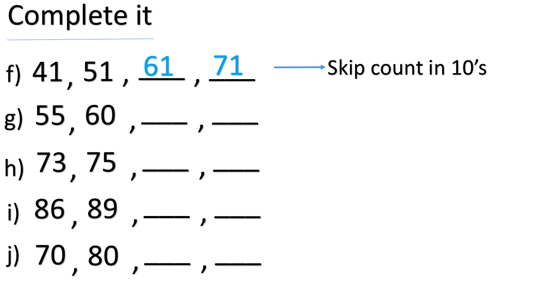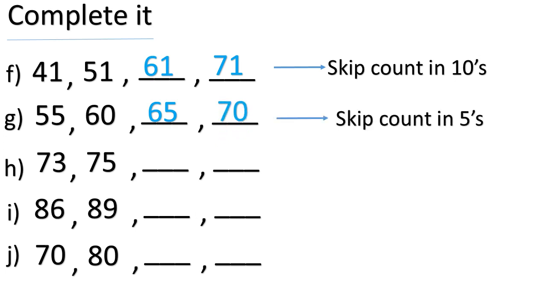Now the next number 55, then 60. In which skip count we are doing here, children? Very good, in fives. So tell me what will be the number after 60 when you skip count in 5? Correct, it is 65. And then it will be 70. Very good.